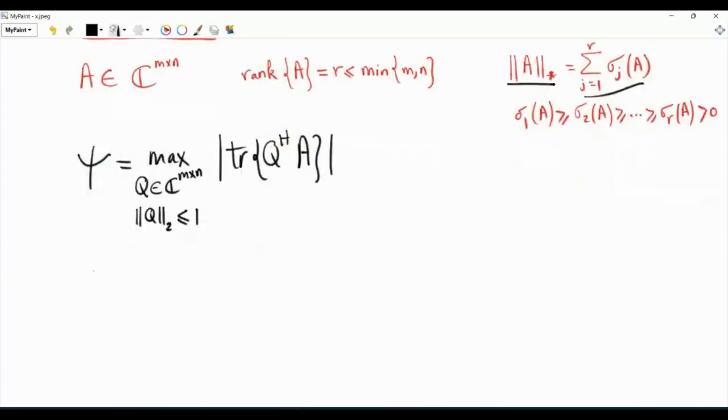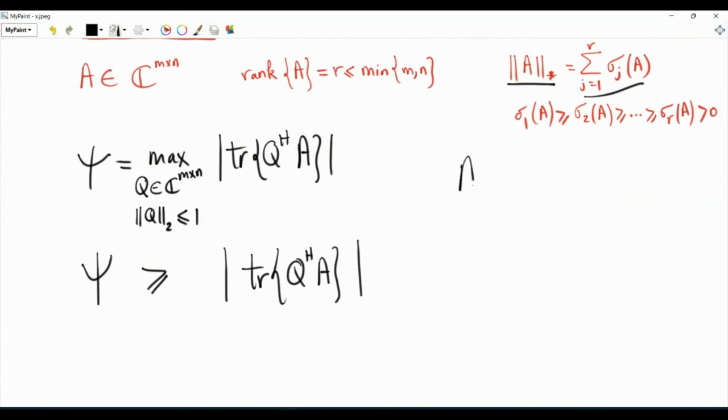To prove this, psi, because it's the maximum of this quantity, is greater than or equal to this magnitude of the trace of Q Hermitian A if we make a specific choice of Q. And our specific choice of Q will depend on the SVD of matrix A. So suppose that A is equal to U S V Hermitian. And here I will do the reduced SVD.